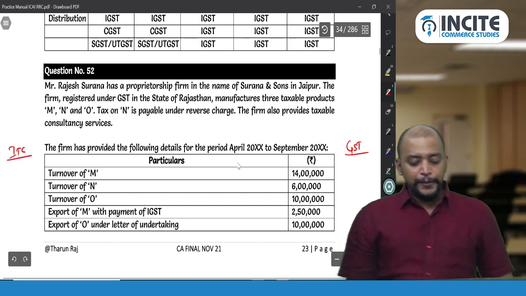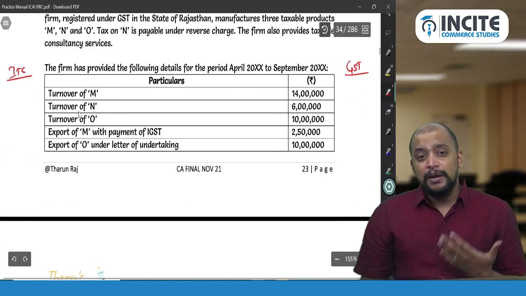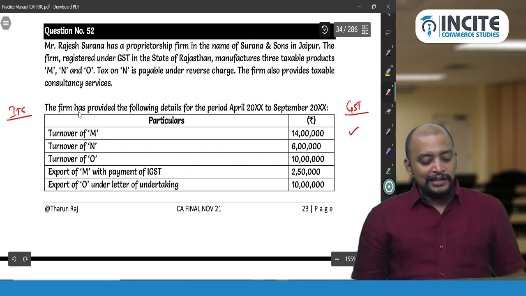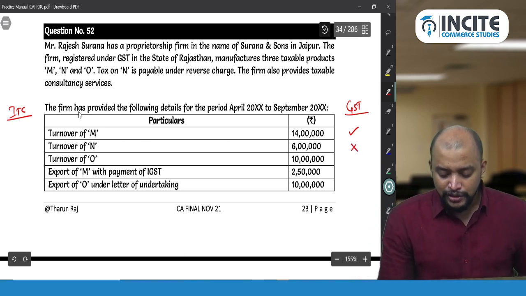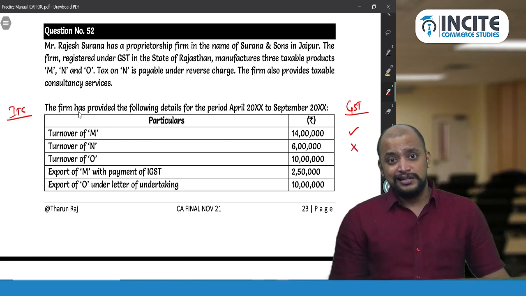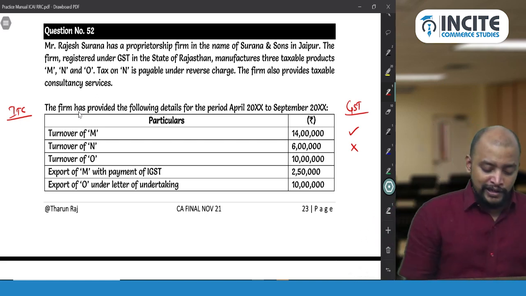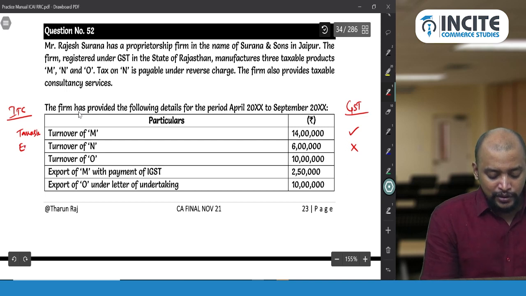Now 14 lakhs is my turnover of M, a taxable product, and therefore whether I need to pay GST, yes. And turnover of N, I will not pay GST, my recipient will pay GST, so GST is not payable. And while computing exempted turnover and total turnover, where will M be taken? M will be taken under taxable turnover and N will be taken under exempted turnover.